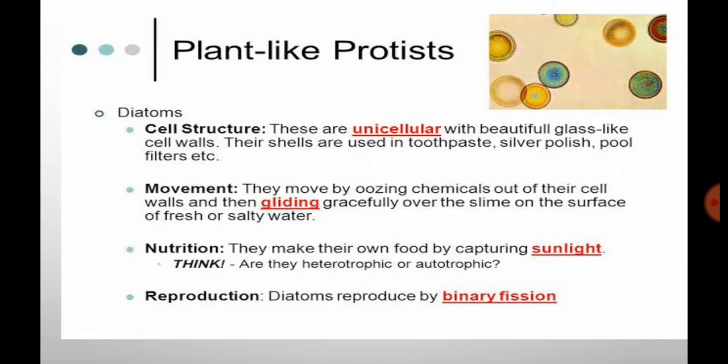Coming to the first one, plant like Protista. These are called chrysophytes. They are mainly termed phytoplankton. They are microscopic and mostly photosynthetic. Photosynthetic means they prepare their own food material.